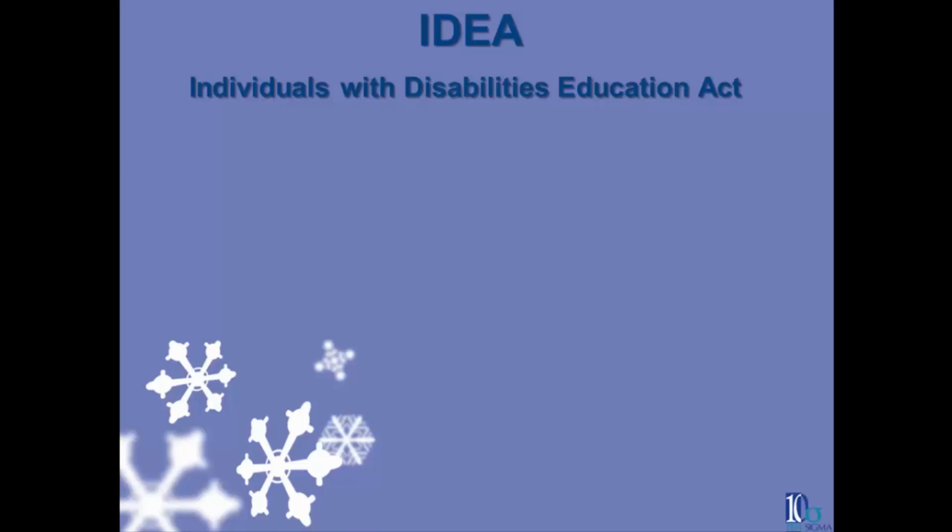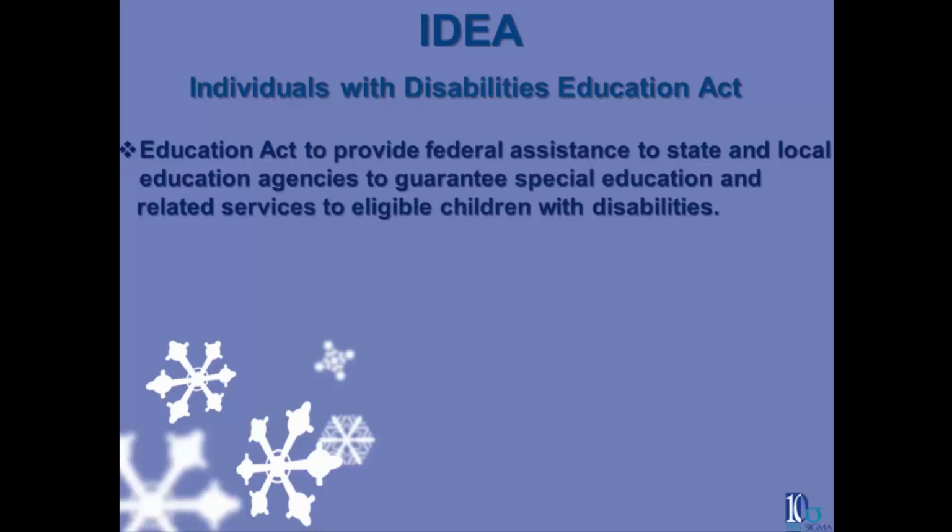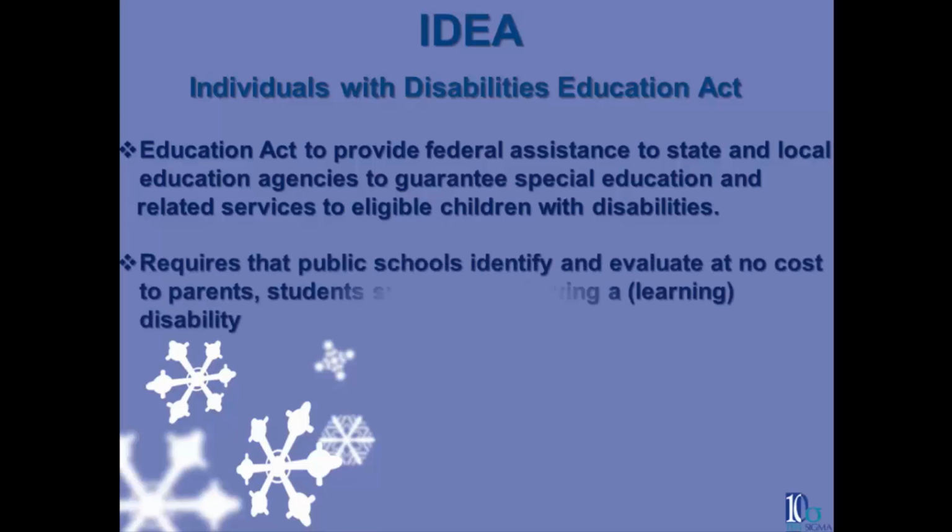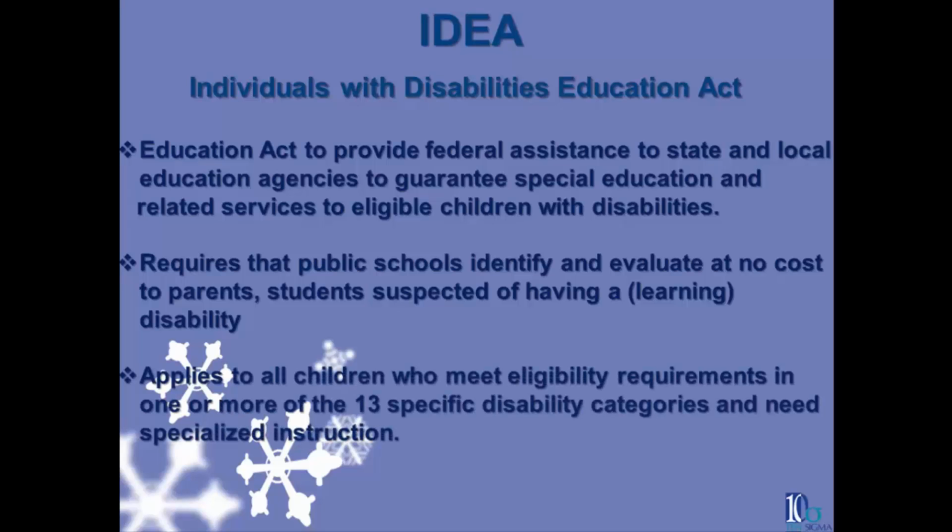IDEA, the Individuals with Disabilities Education Act, is unlike ADA and Section 504 because it is an education act to provide federal assistance to state and local education agencies to guarantee special education and related services to eligible children with disabilities. It requires that public schools identify and evaluate, at no cost to the parents, students suspected of having a learning disability. It applies to all children who meet eligibility requirements in one or more of the 13 specific disability categories and who need specialized instruction.